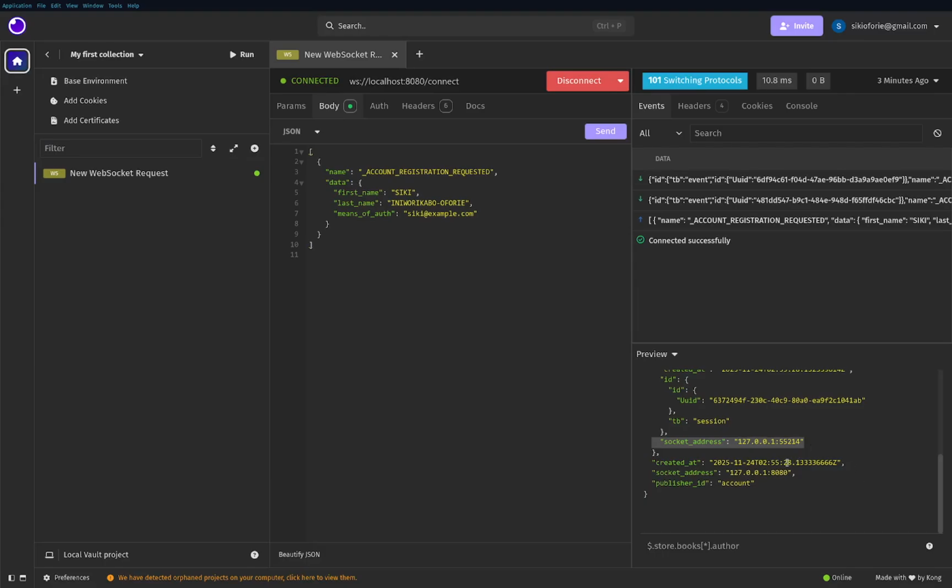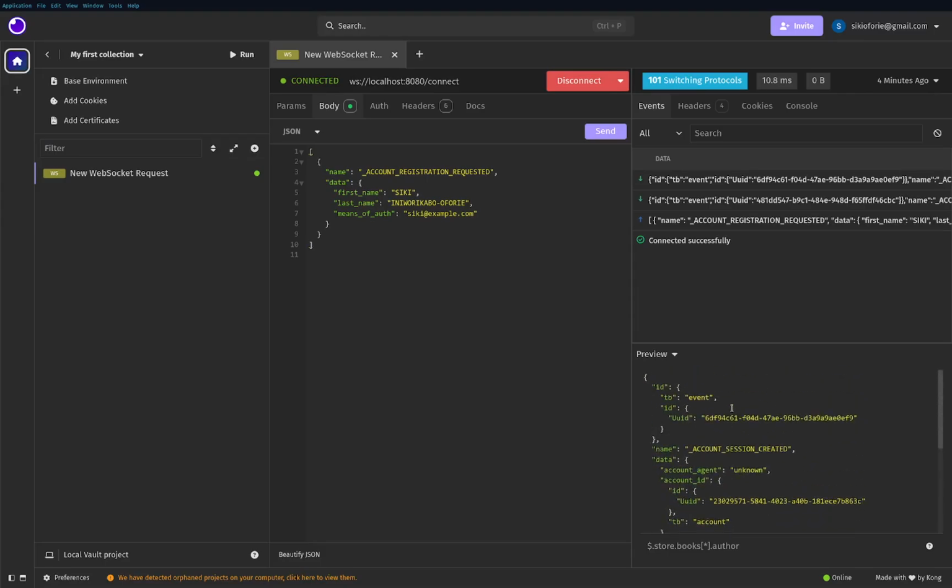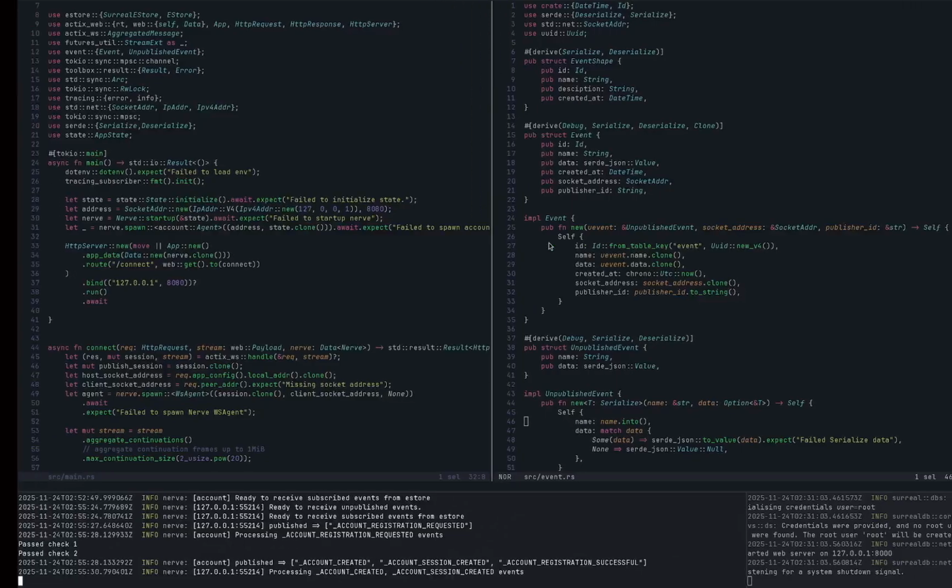Then we also have event created. Okay, this is how we know when this socket ID is for the user who logged in. This other one too is for the event. This socket ID is for the event. So in the long run, we will get to break down all of this and see how things go. So for now, this is what I have.